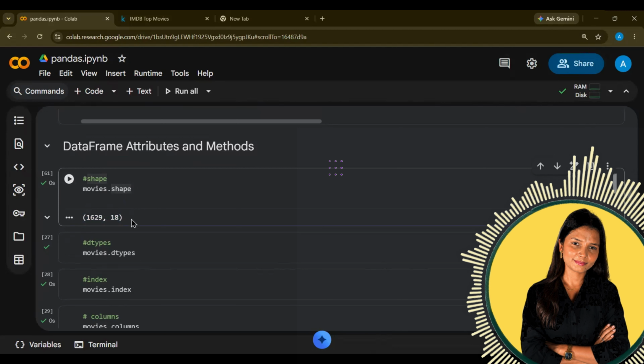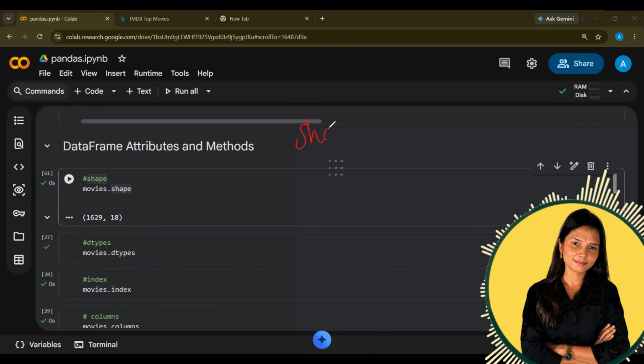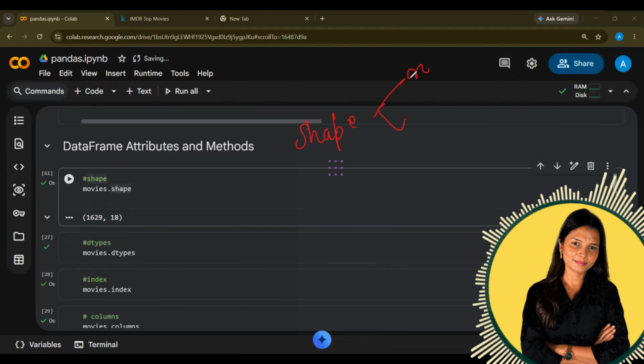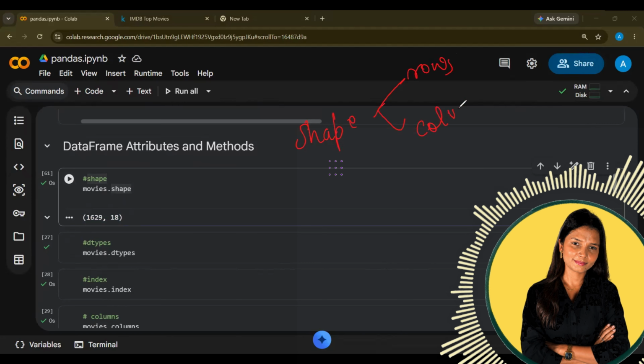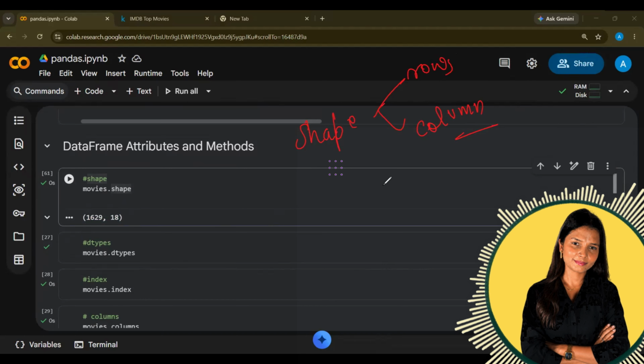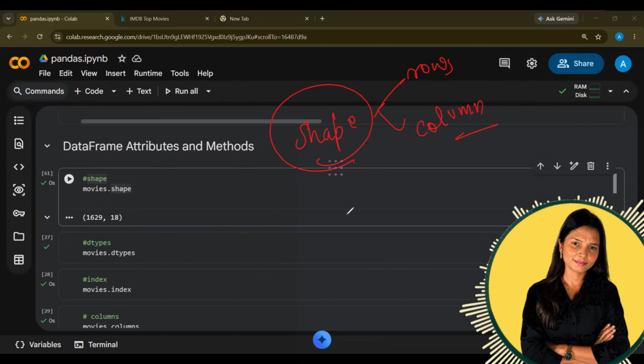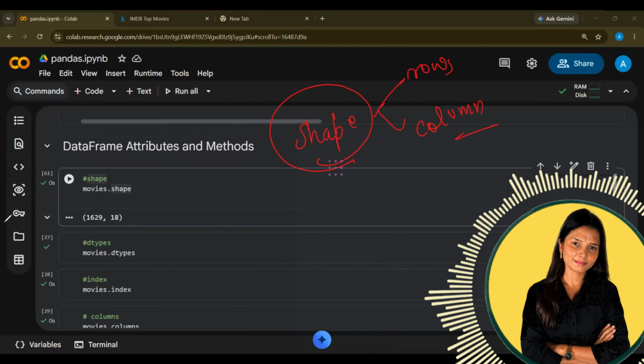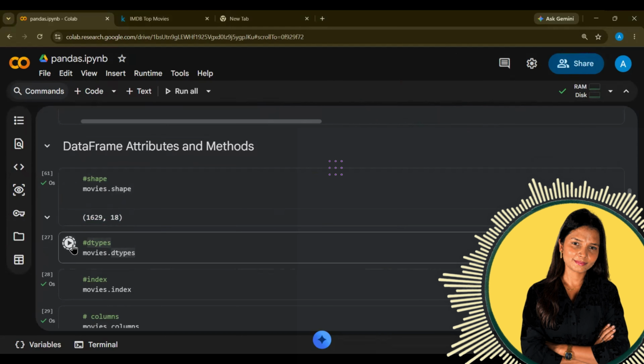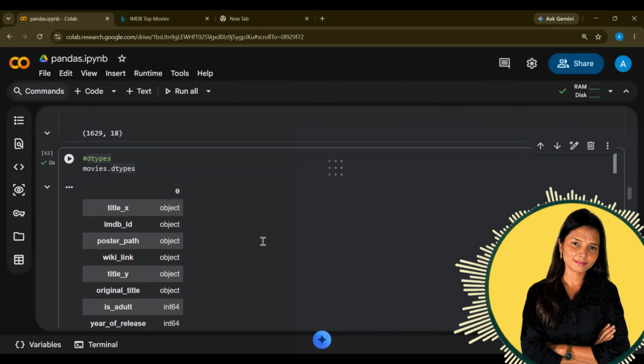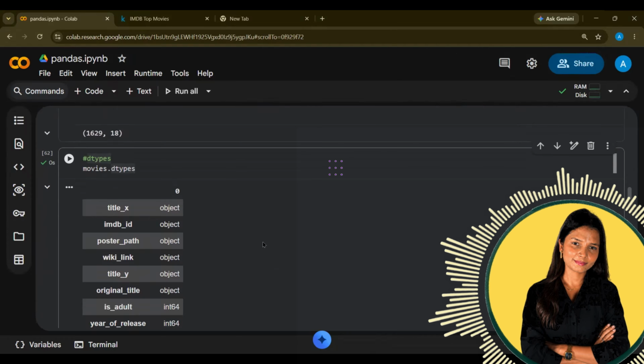The first value which the shape function gives is rows and the second value is columns. So that's how you can check it with the help of the shape function. The second thing we have is dtypes. Just like we have type in basic Python, we have dtypes. It means data types.